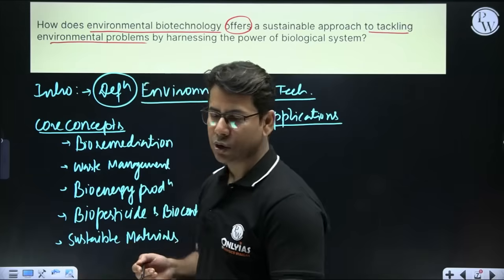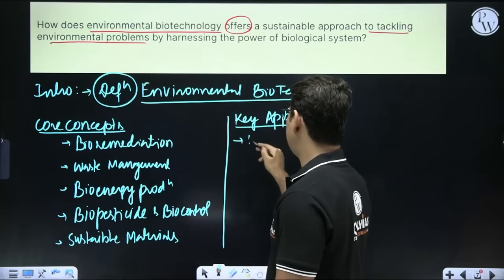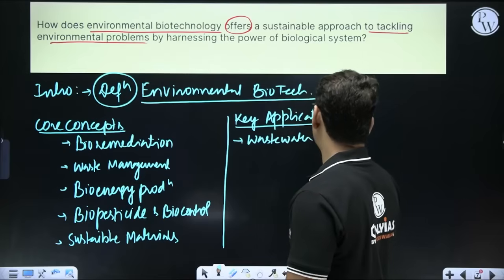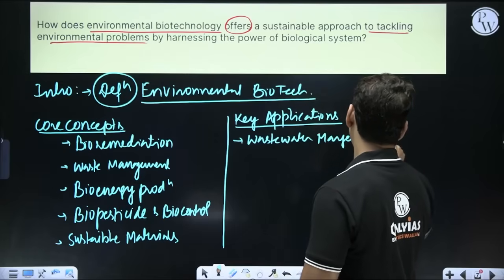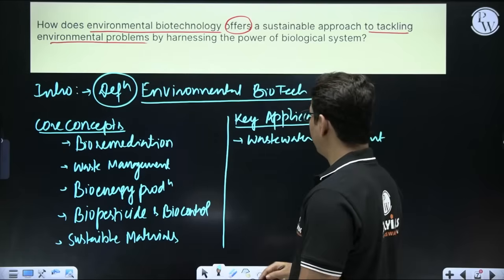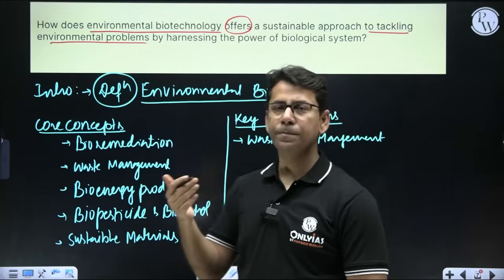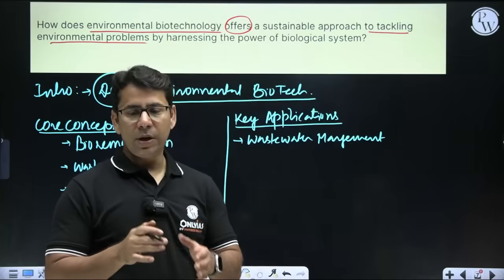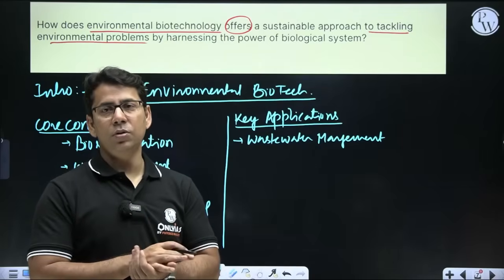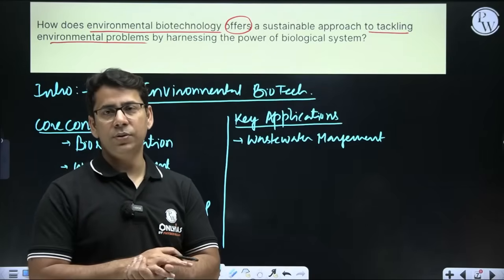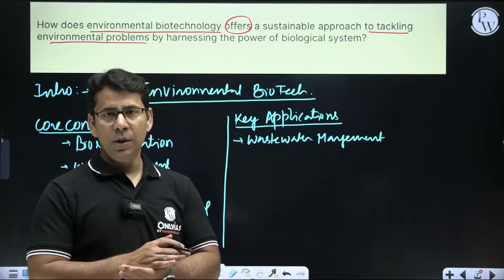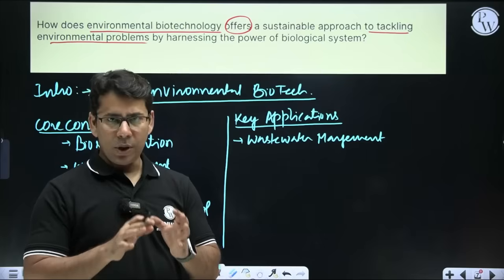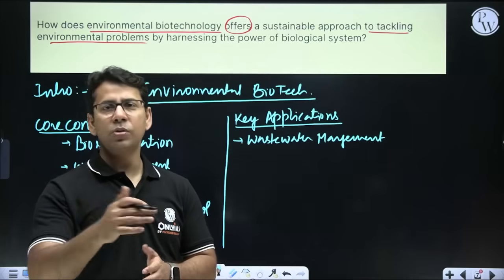The key application is wastewater management, but the application part we can show with examples. For wastewater management, you can put examples like sewage treatment plants using microorganisms to remove and degrade harmful waste to make water fit to be released into the river.